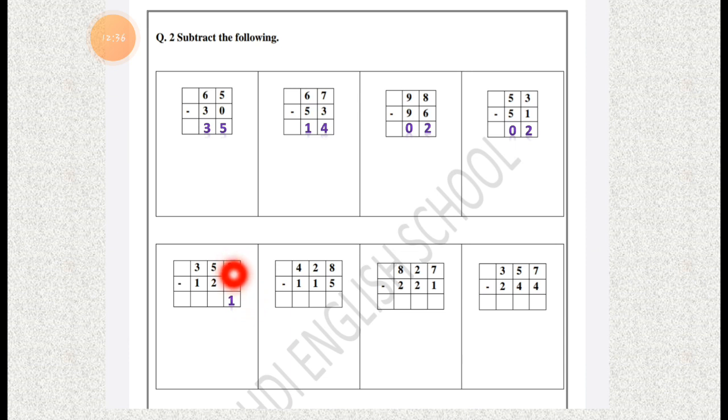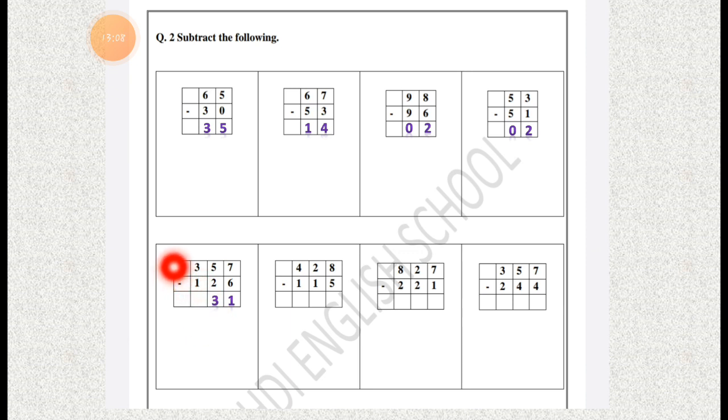Now we are going for the tens column, which is 5 minus 2. You can subtract 2 from the 5. So take 5 fingers first and just remove 2 fingers from it. How many fingers are left? There are 3 fingers left. So you have to write down 3 under the tens column.